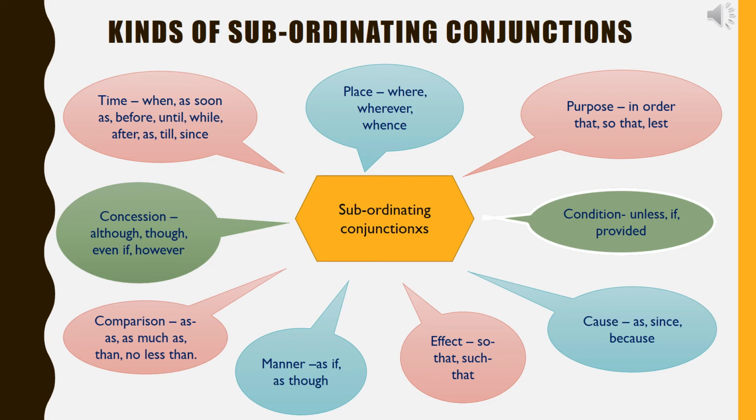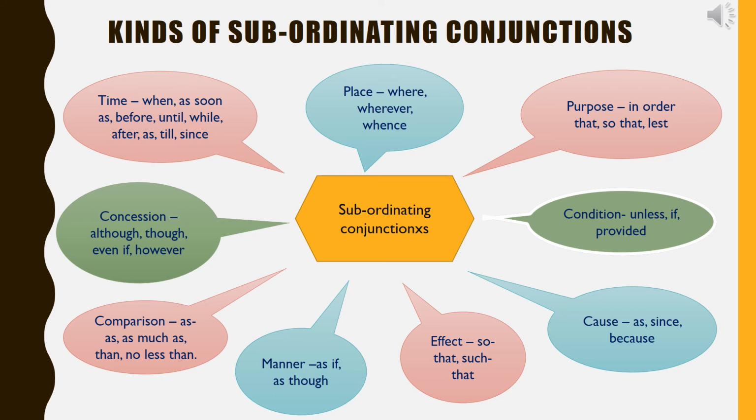Fourth, condition. Some subordinating conjunctions of condition are unless, if, provided. For example, unless I study hard, I will not do well. If you don't work hard, you will fail.